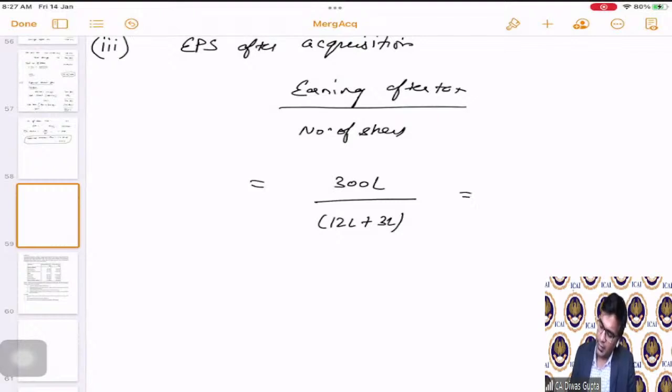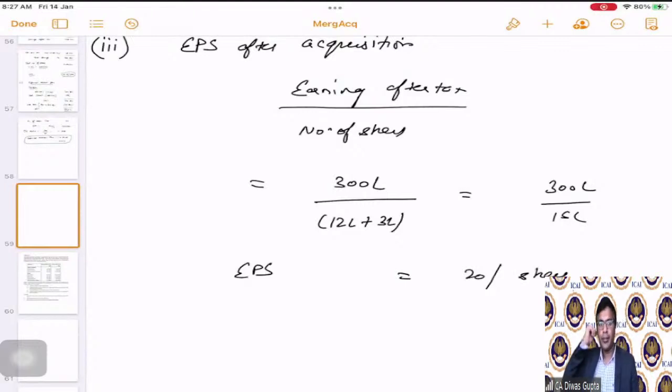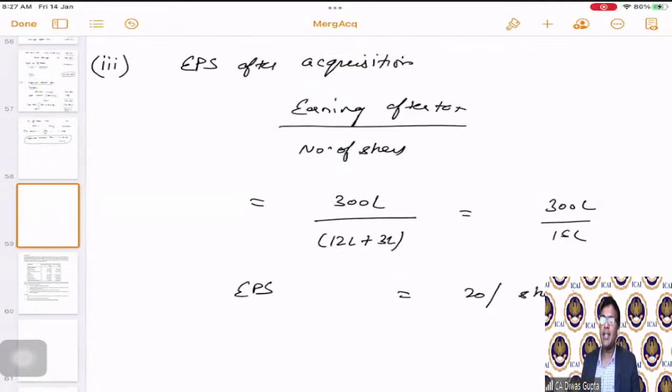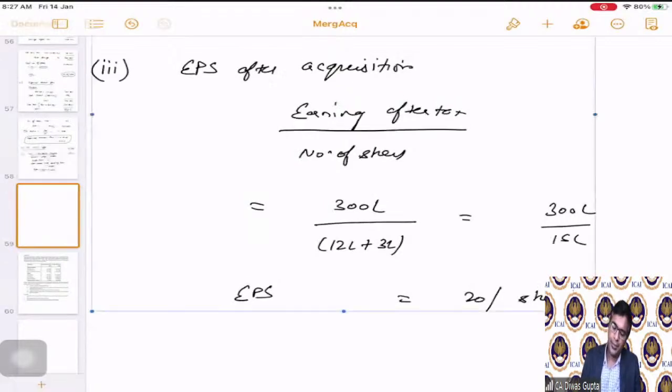This comes as 300 lakhs divided by 15 lakhs, which is equal to 20 per share. EPS is equal to 20 per share. This is the EPS after acquisition, from E Limited's point of view offer.